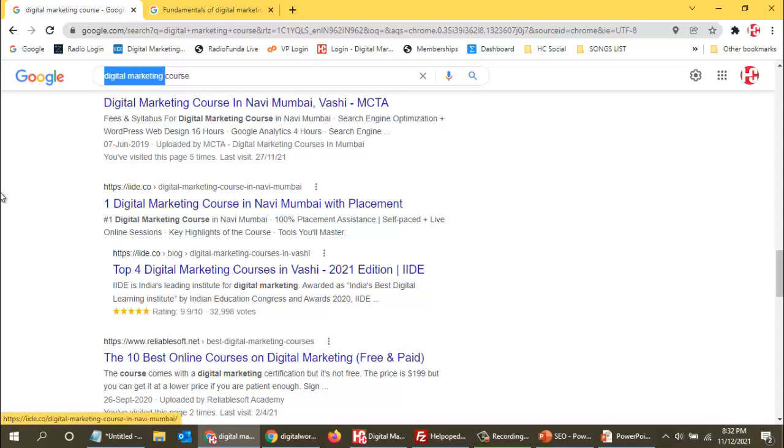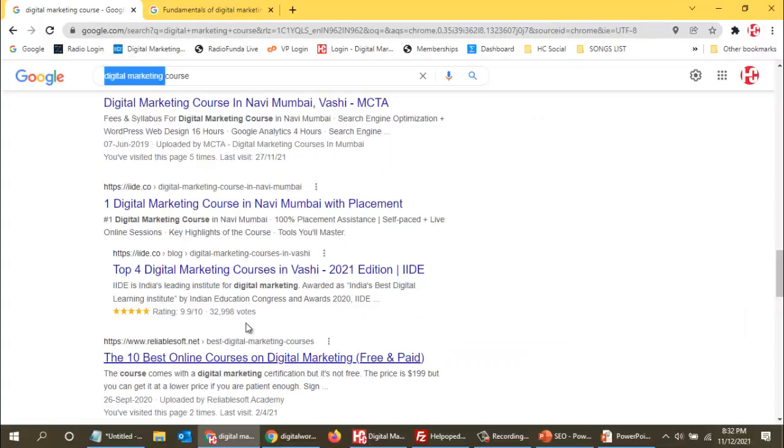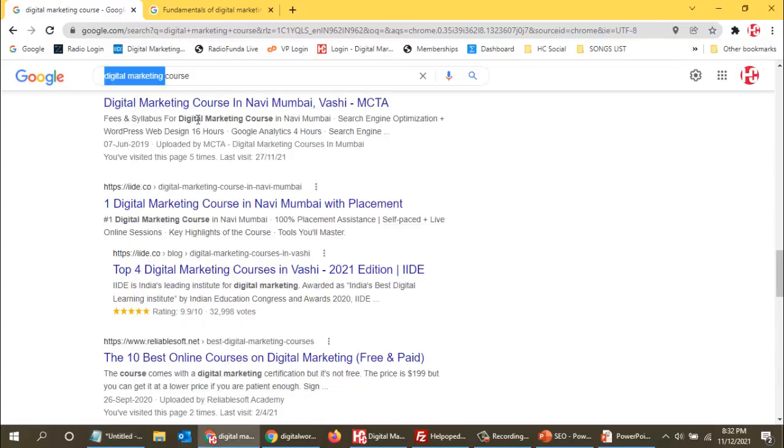So whatever keyword you want to use for a page, that keyword should be in the title of the page. So that is the title tag. Then we have description. The description is called meta description. So like meta title, we have meta description in the language of search engine optimization. So now what is meta description?